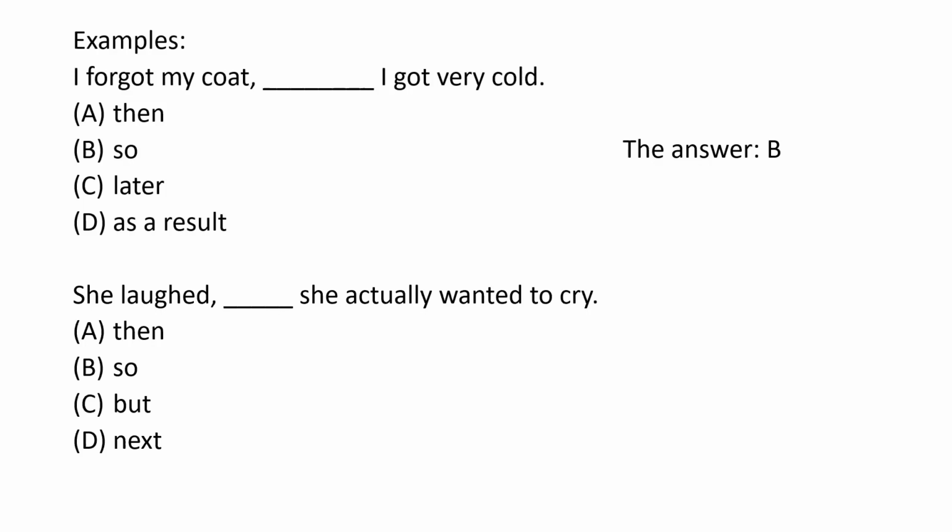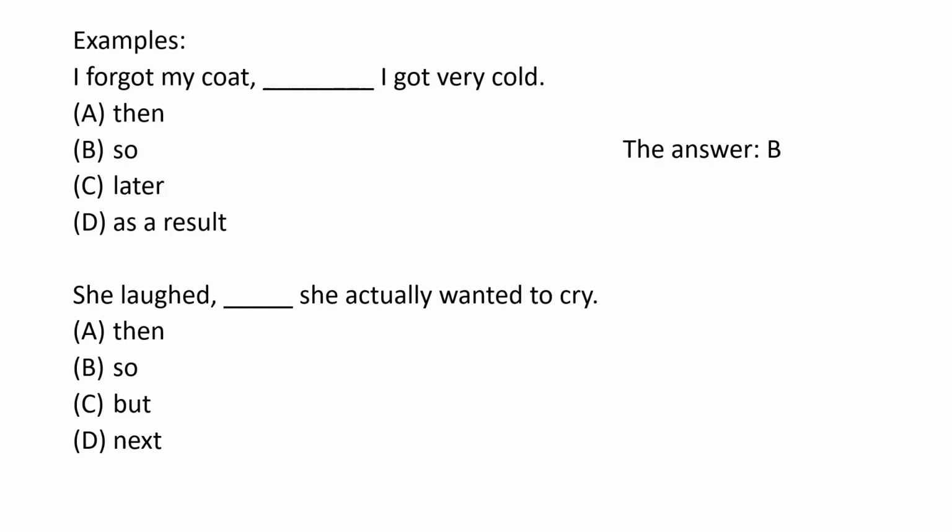If you read this, not just based on the structure but based on the semantic meaning of the sentence, you can sort of sense that but is much more correct, because laughed and cry are two different things. They are opposites.